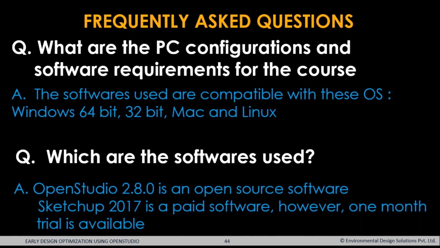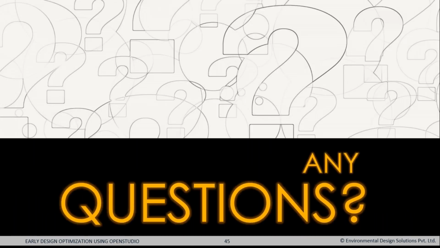What are the PC configurations and software requirements of the course? The software used are compatible to all the operating systems of Windows 64, 32, Macs, and Linux. What are the softwares used here? We'll be looking at two softwares, that is OpenStudio 2.8 and SketchUp 2017, which Gurneet has already mentioned is a paid software. However, a 1 month trial is available.